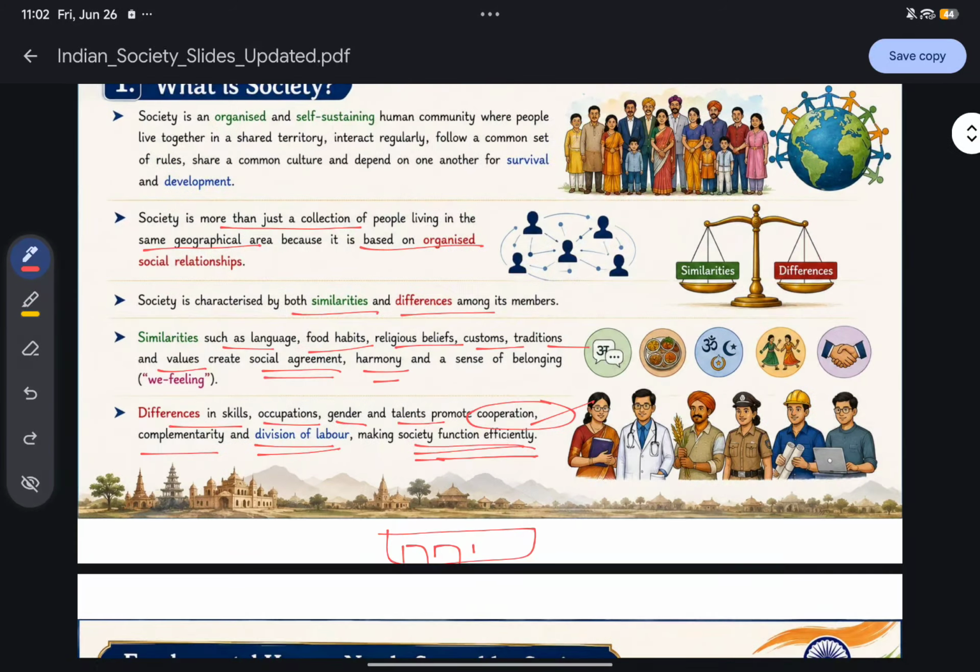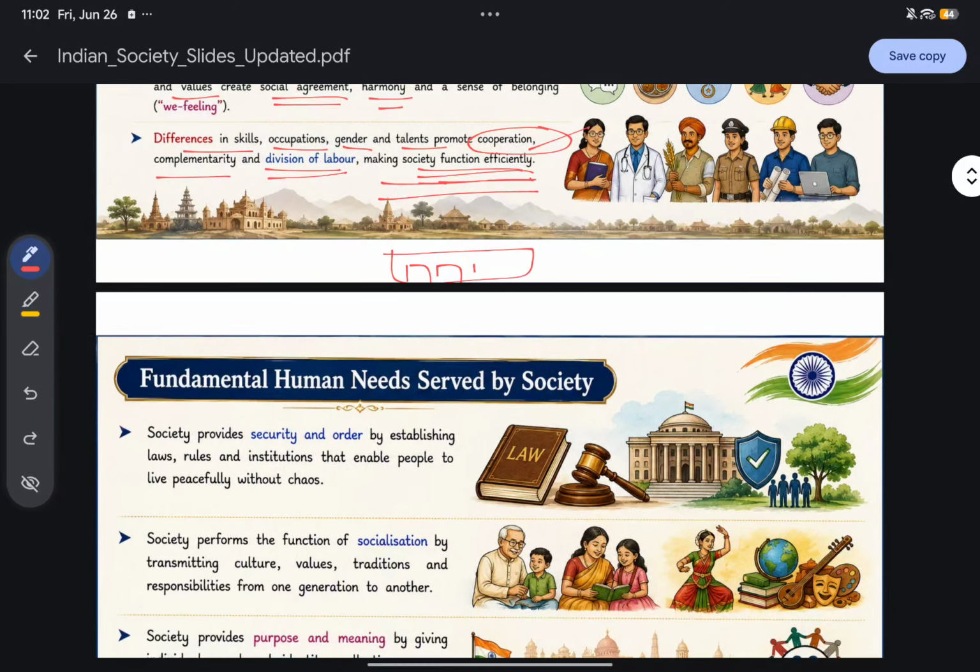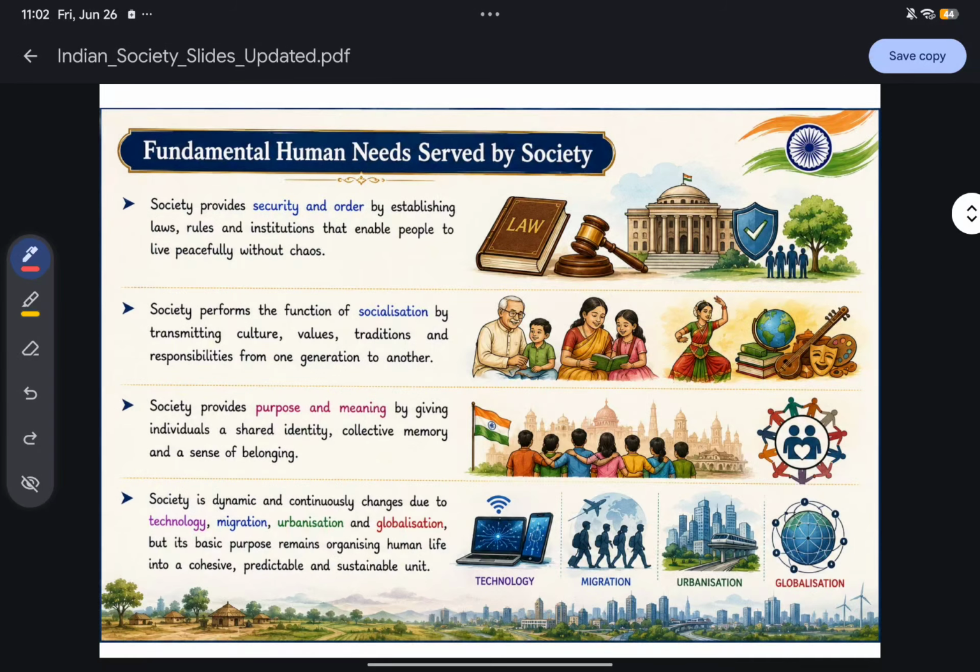If I summarize, society is what? Society is a group of people living together in a shared territory, interacting regularly, following a common set of rules, sharing a common culture, and depending on one another for survival and development. Society is characterized by both similarities and differences among its members, and that makes society function efficiently. Now, next we will see the fundamental human needs served by society.